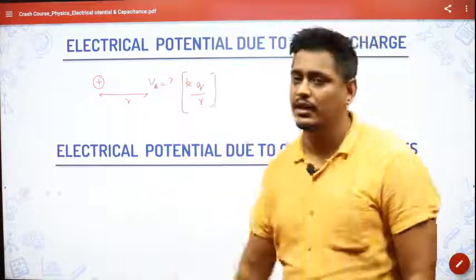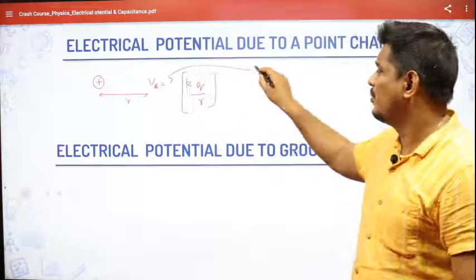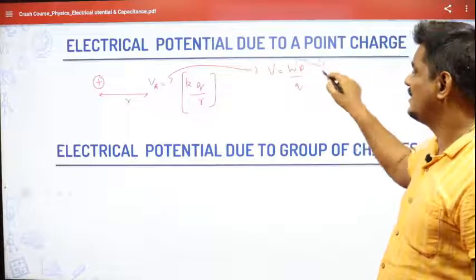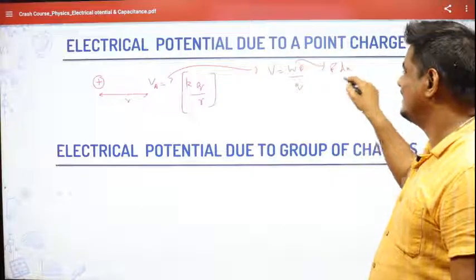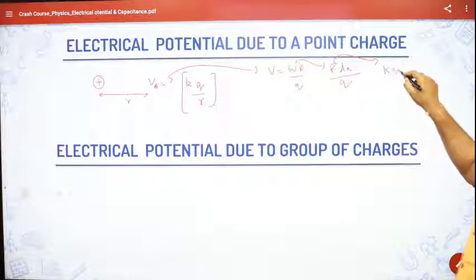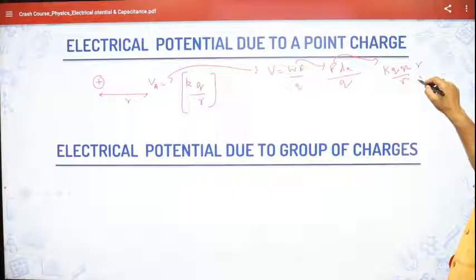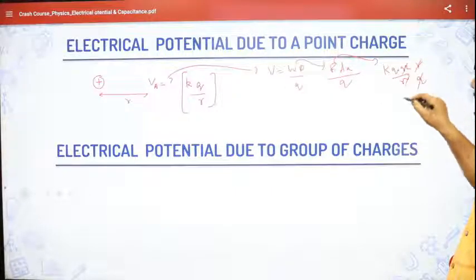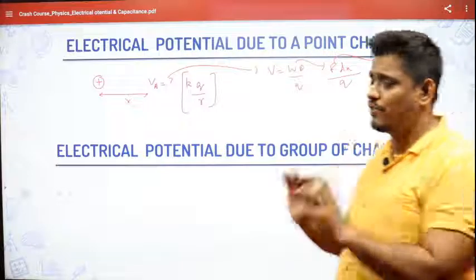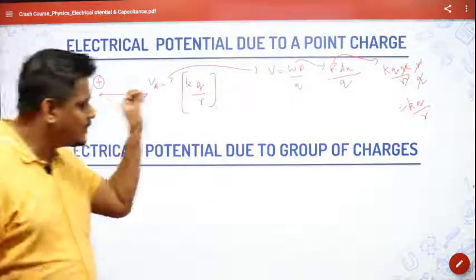Remember this. Already we have derived this. That is how this has come. I hope you can remember. Electrical potential is work done per unit charge, and work done is force into displacement, divided by Q. And the force formula, you know, is K into Q1 into Q2 by R square. Already one distance is here, R, and one Q is there. This Q will get cancelled and one R will get cancelled, and you will get KQ by R. This is how it has come. So you should remember that electrical potential at any point is KQ by R.